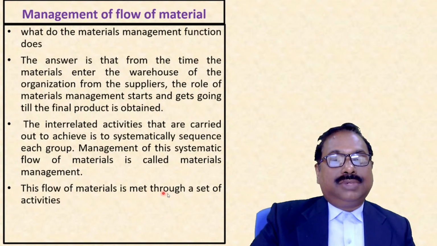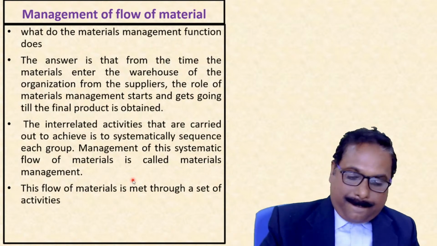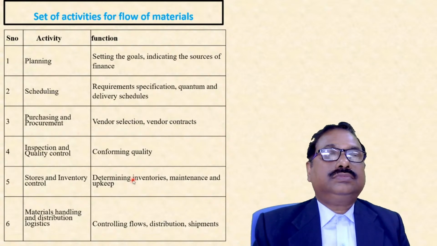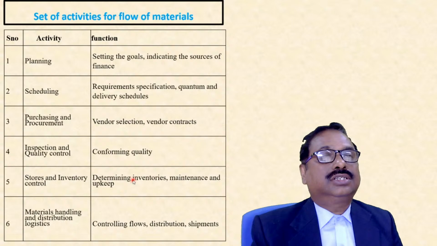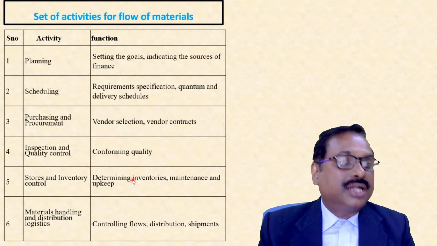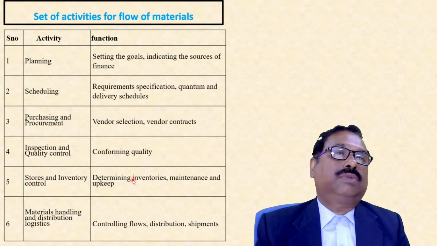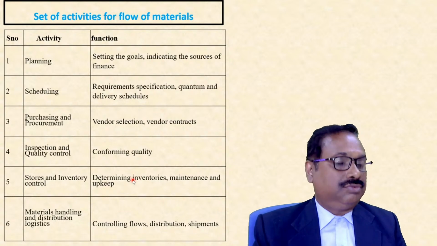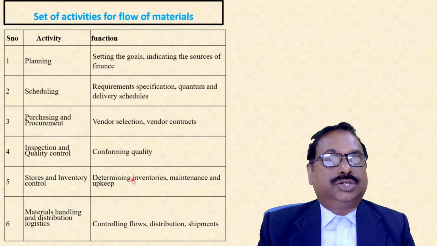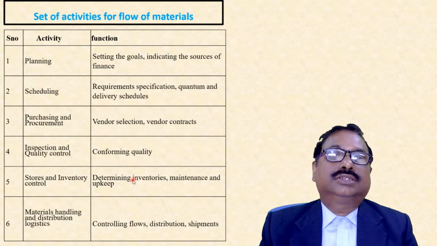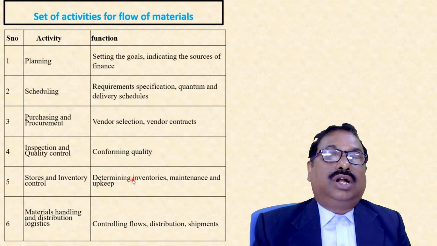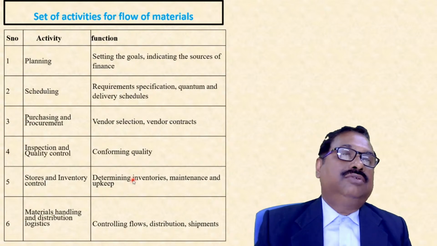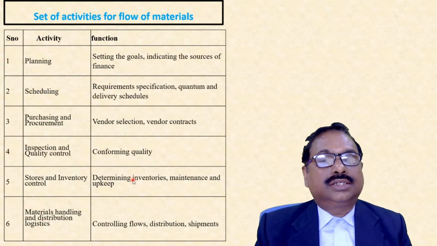The flow of materials is made through a set of activities. Now we'll see the activities. The very first activity, as we have discussed, is planning. We have to first plan our work and then work out our plan. Planning means setting the goals and indicating the sources of finance. Next is scheduling: requirements, specifications, quantum, and delivery schedules. Suppose the customers have different delivery schedules, so we have to maintain that.